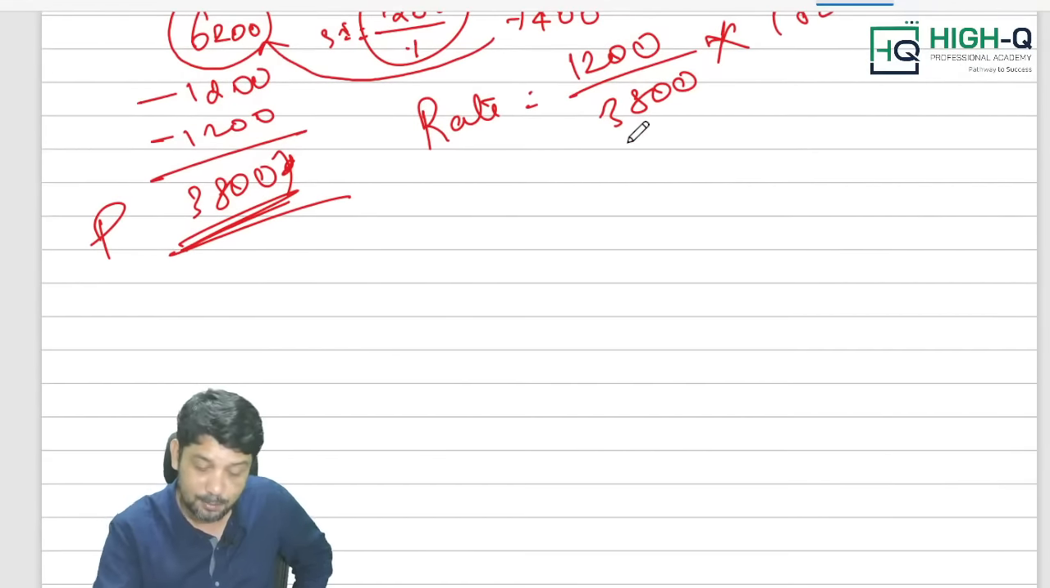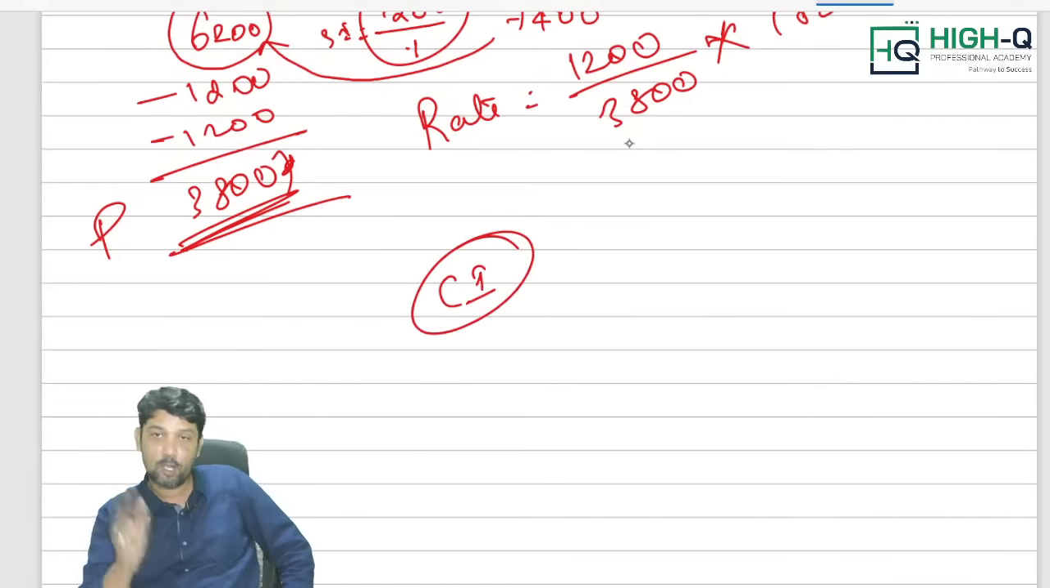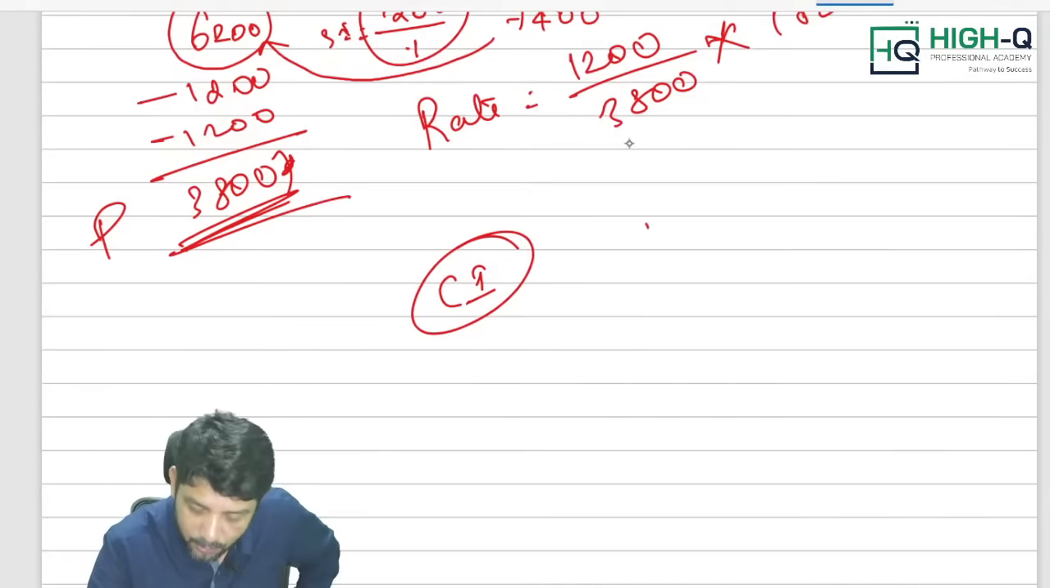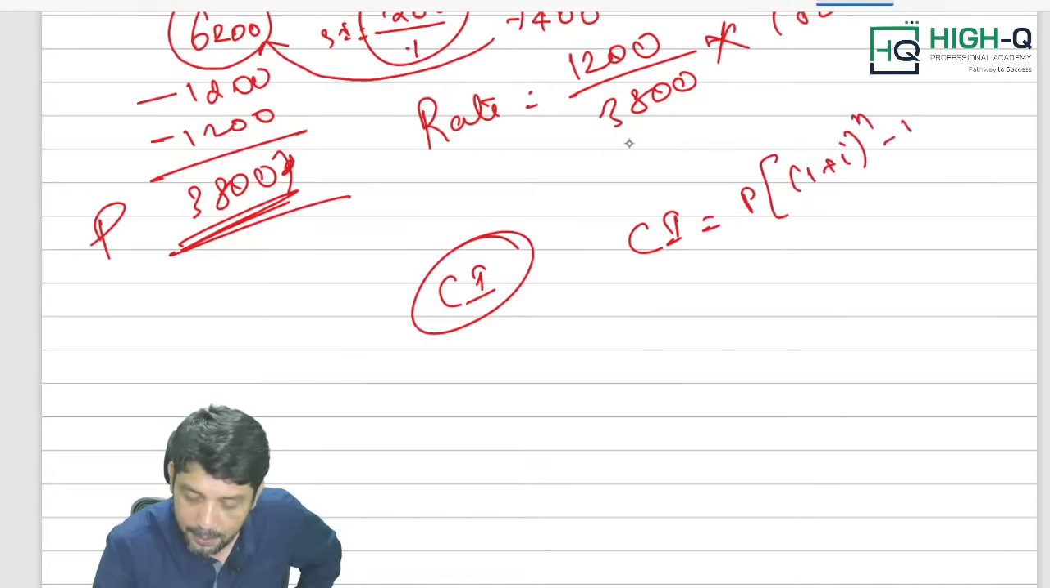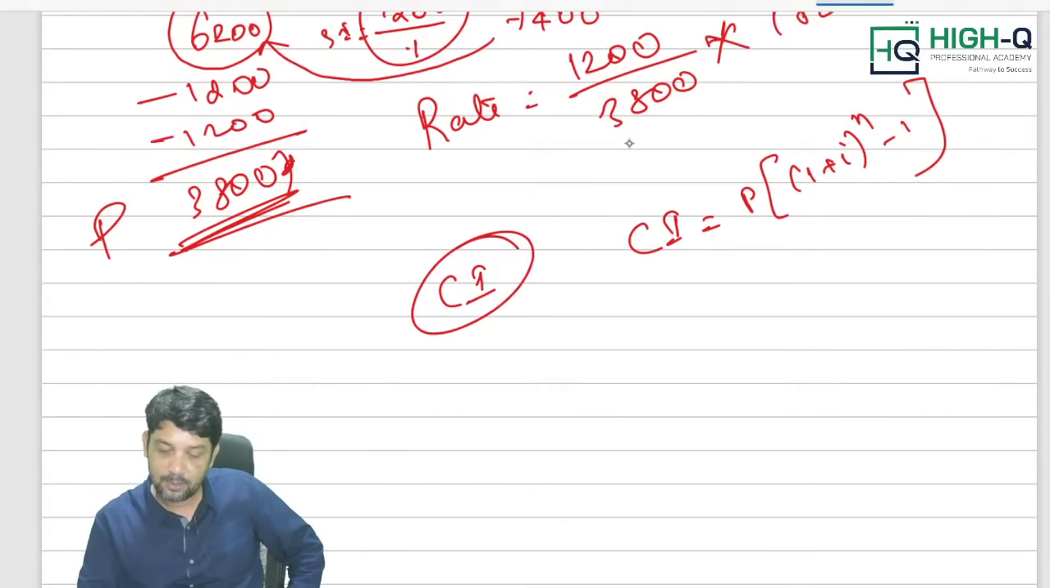Of course, when it comes to compound interest, the very important part is compound interest, and always a combination of simple interest and compound interest questions can be asked. In compound interest, what is the formula? P into (1 plus I) the whole power n, minus 1. That is what our compound interest is.